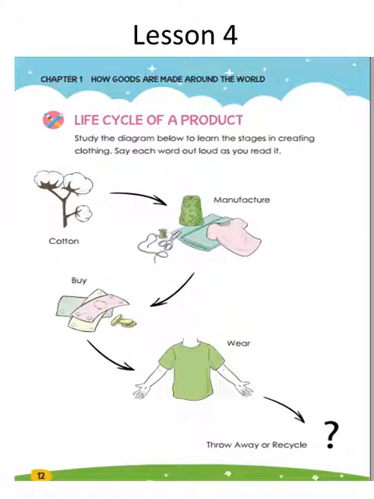In lesson 4, we have studied how to make a t-shirt, or the life cycle of a product. Also, we have said that the chapter is called How Goods Are Made, and we have studied how a pencil is made, and now we will study how a t-shirt is made. We also have stages. I start with cotton, so I harvest the cotton. Harvest means pick up. I pick the cotton up. And then we manufacture it. We make it. And then I go and buy it from the store.